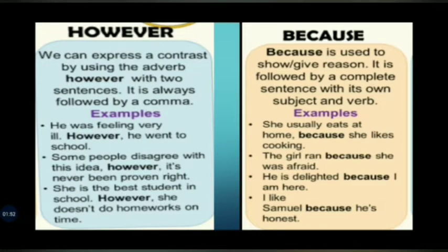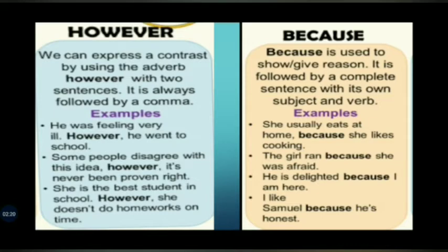However: we can express a contrast by using the adverb however with 2 sentences. It is always followed by a comma. Examples are: He was feeling very ill, however, he went to school. Some people disagree with this idea. However, it's never been proven right. She is the best student in school. However, she does not do homework on time.